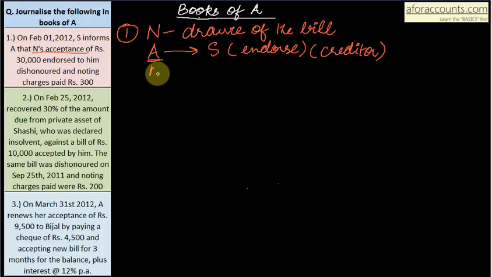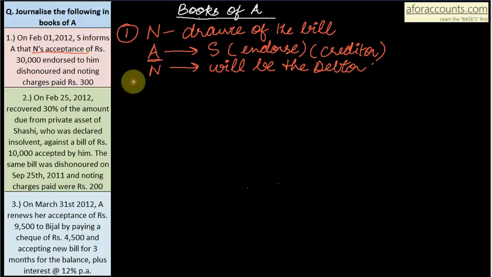From N, A will have to again collect money. So in books of A, N will be the debtor. So what do we do? Debtor is debited and creditor is credited.